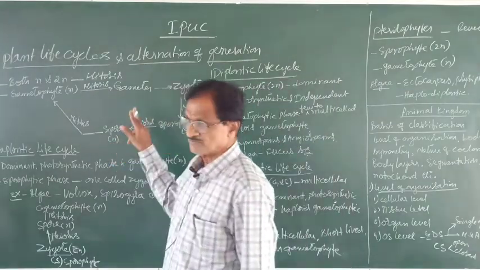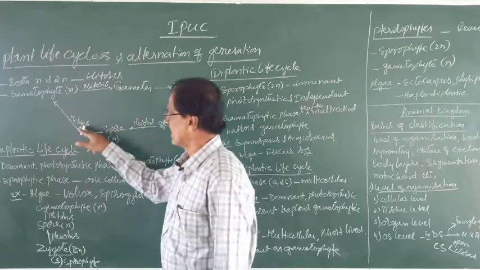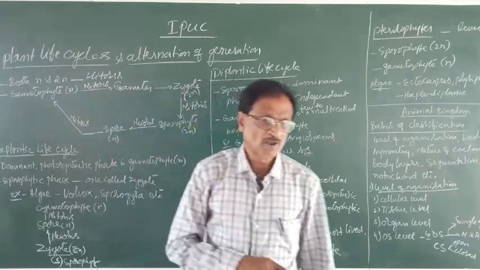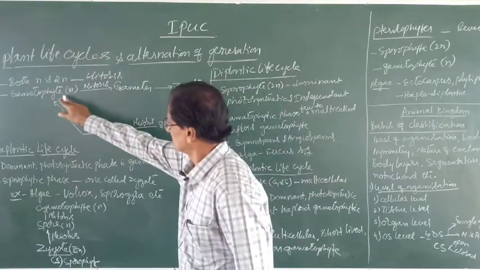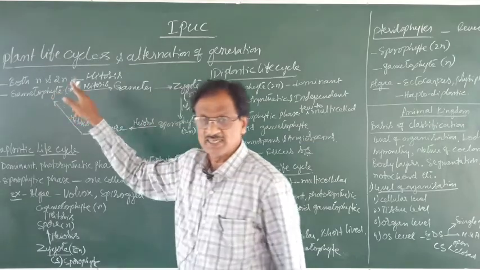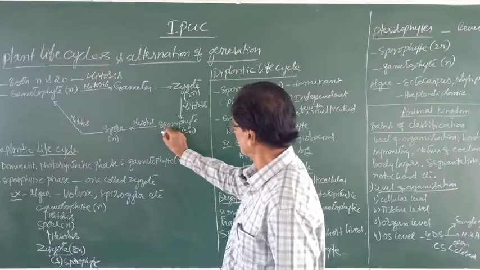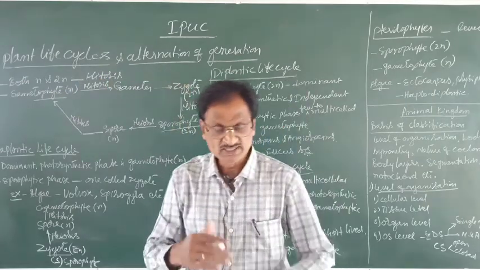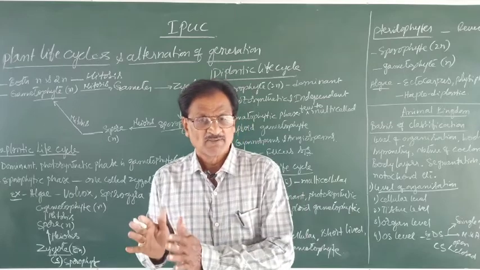So the sporophyte by meiosis gives rise to haploid spores. These spores germinate and grow. The growth occurs by what? Mitosis, and ultimately gives rise to a haploid phase by name gametophyte. If you observe this flow chart, you can see there is an alternation of a haploid gametophytic phase with the diploid sporophytic phase. So this is what is known as alternation of generation in the plant kingdom.